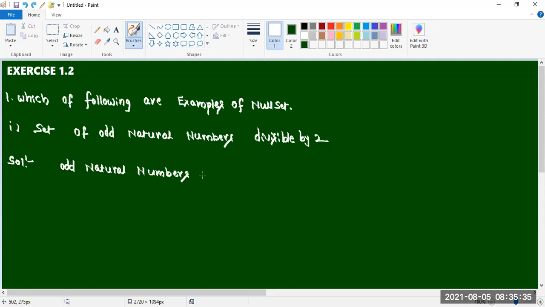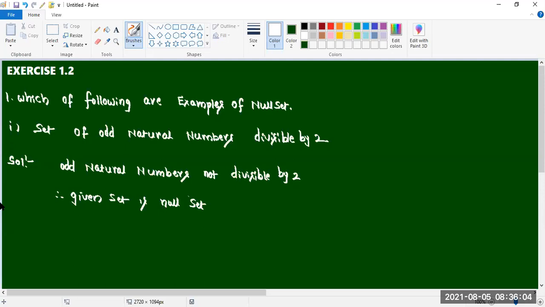Odd natural numbers divisible by 2. Therefore, given set is null set. Means such type of numbers is not there. Odd numbers which are divisible by 2, we'll get empty set in that one. No elements only we'll get.